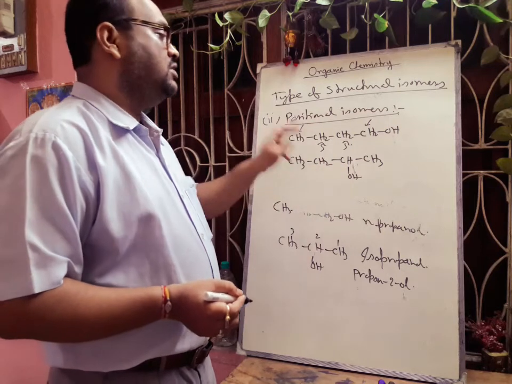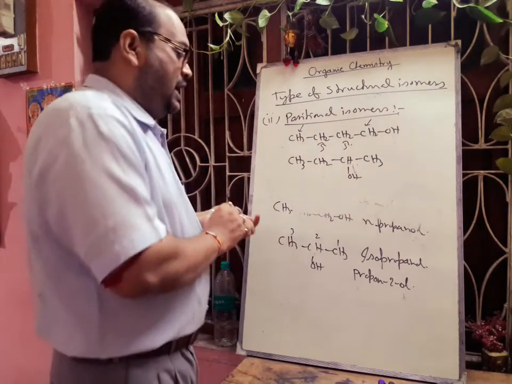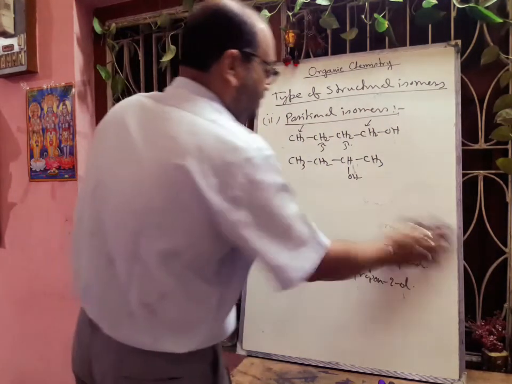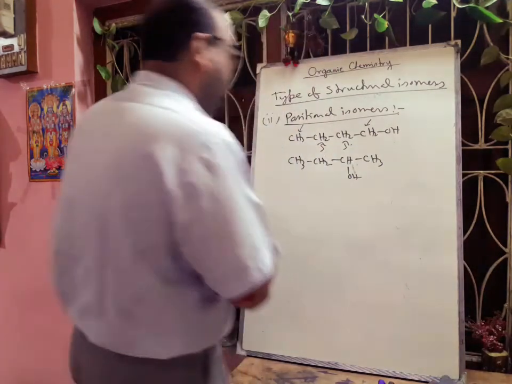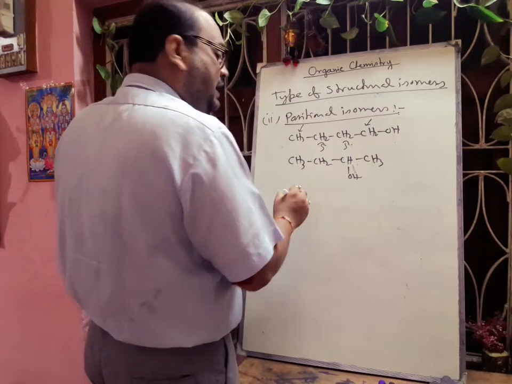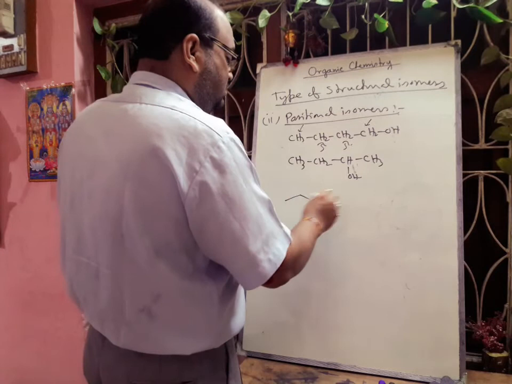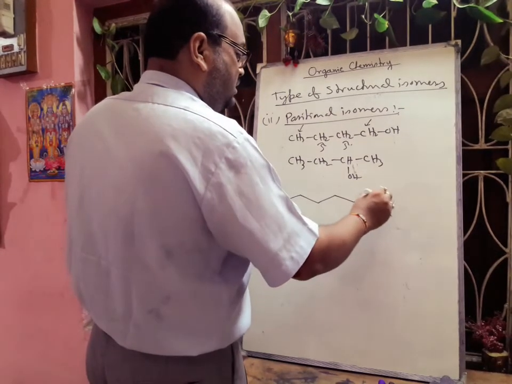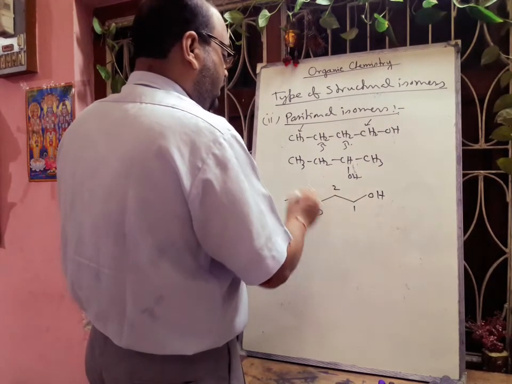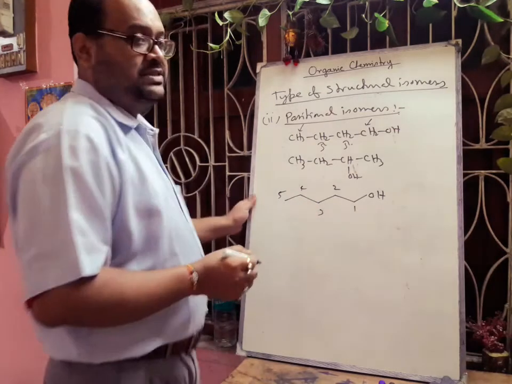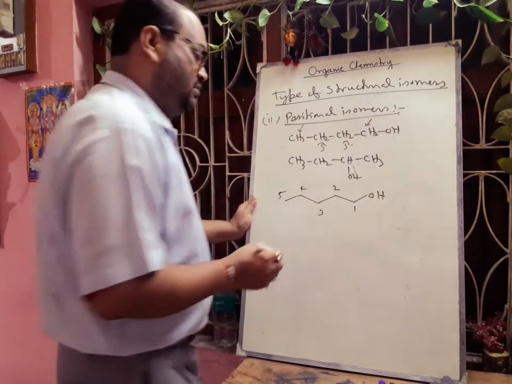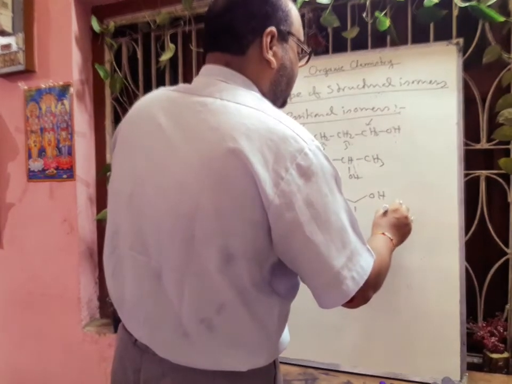So in case of butanol we will get only 2 isomers, and in case of pentanol definitely we will get 3 isomers. So I am writing now bond line structures, that also you have to practice. This one is 1, 2, 3, 4, 5. Total 5 carbon atoms are there. So this is called pentanol. 1-pentanol.